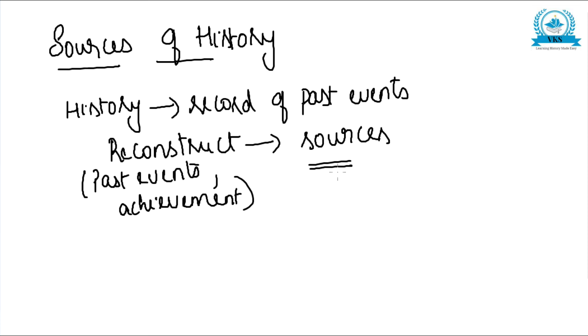We have a variety of sources for studying history, and it is difficult for historians to write history without the help of all these sources. So now let us go into a detailed study of the sources of history. History is a record of past events, and historians try to reconstruct the past based on these available sources.